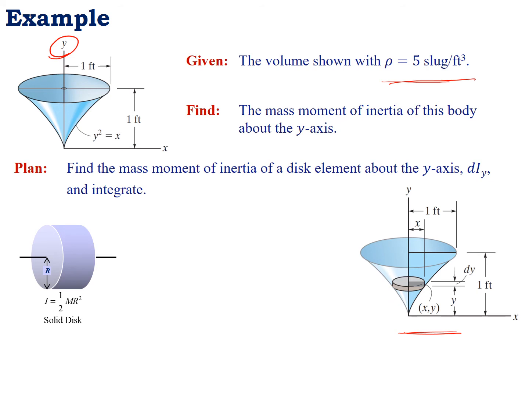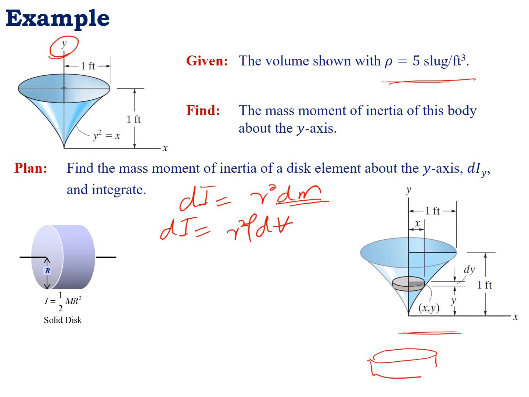By the definition of mass moment of inertia, dI equal to r square times dm. Here we can write dm in terms of dV, replacing dm with dV. We can write dI equal to r square rho times dV, by using the definition of density. The infinitesimal small element we have chosen is the disk. So how can we find the volume of the disk element?